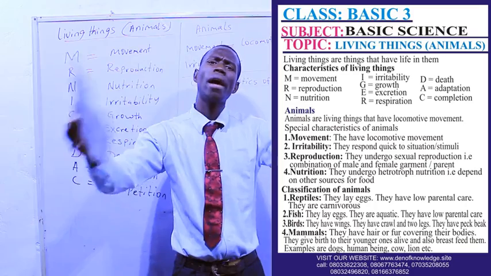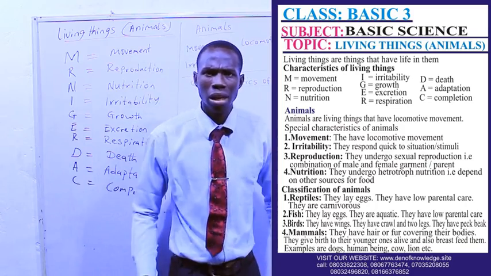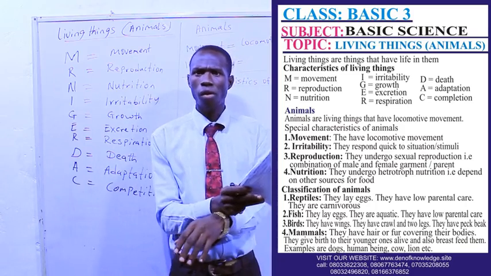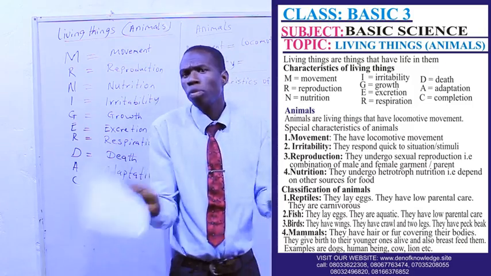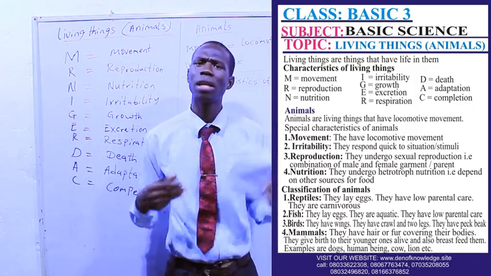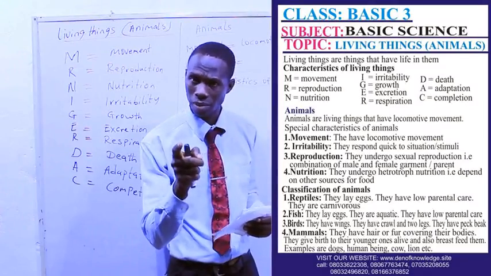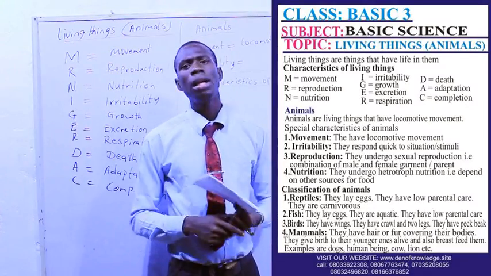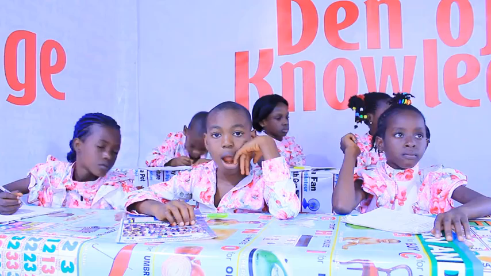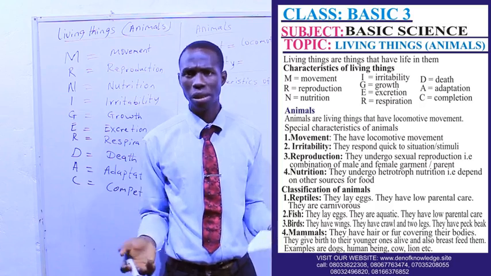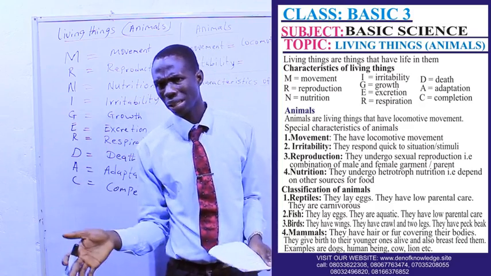Three, they have four limbs: front limbs and hind limbs. Some don't have limbs at all, like a snake. Snakes don't have limbs. Lizards have limbs, but remember they lay eggs. They have tails. They can be aquatic, or they may not be aquatic. Like the crocodile can survive in water and on land. Lizards are on land. Snakes can be in water and on land.